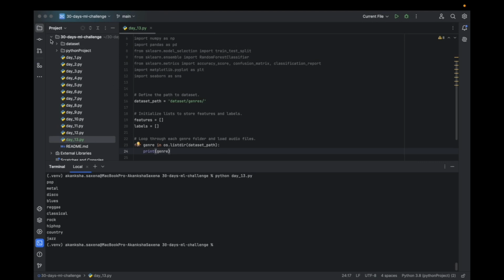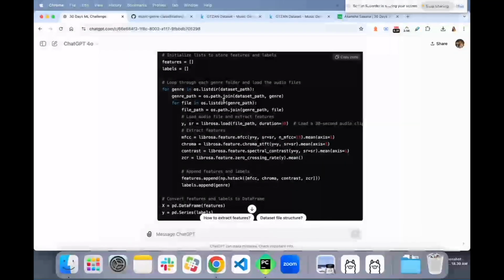Okay, we can see the list of all the folders here. And it is 1, 2, 3, 4, 5, 6, 7, 8, 9, 10 again, correct. Now what we are doing is getting the genre path, using os.path.join of the dataset path and the genre here.